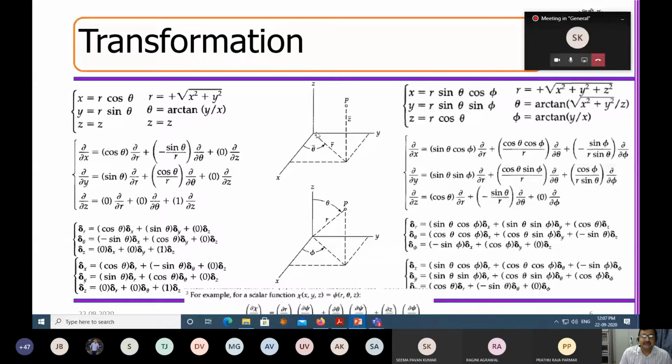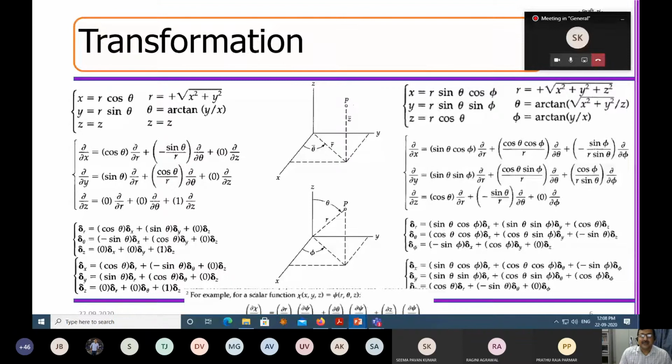Suppose I have x, y, z as my Cartesian coordinate system, and I choose an arbitrary point P here, whose location is x, y, and z. This P has a position vector xi, yj, and zk.